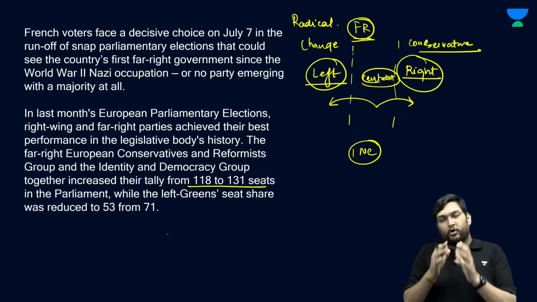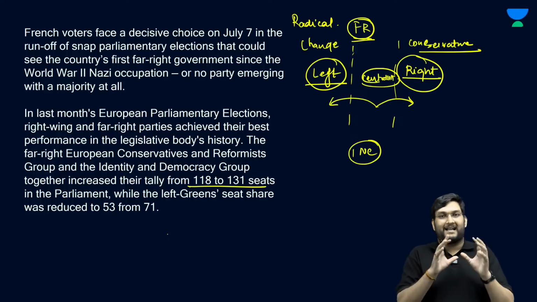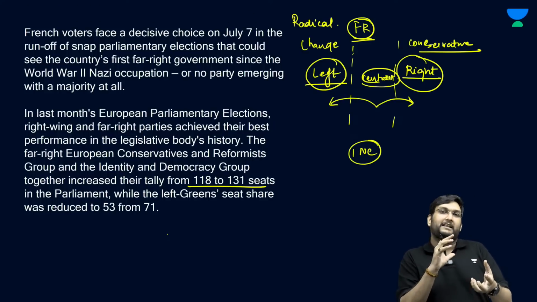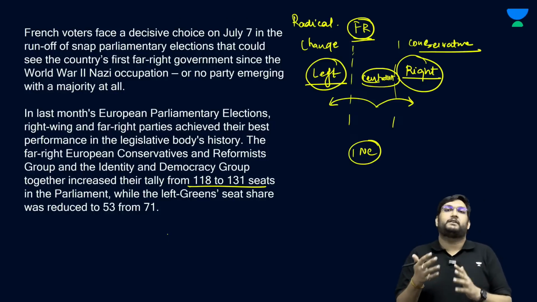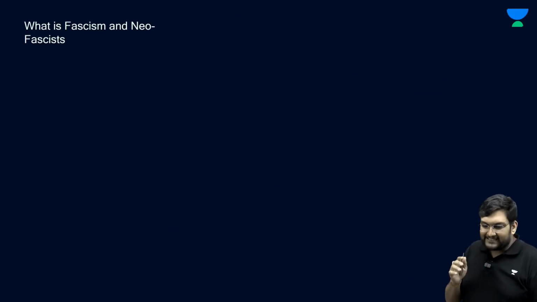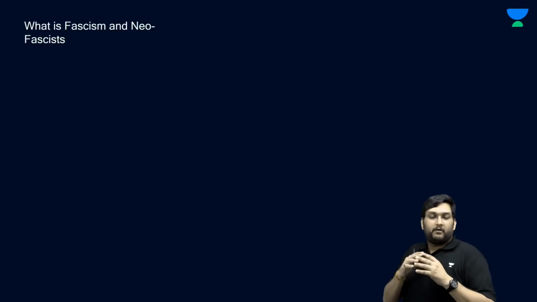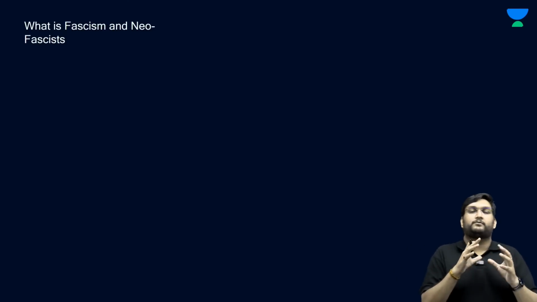But in Europe, it has a totally different connotation, because left and right has now taken up a totally different concept because of what happened in Europe after the First World War, which is the rise of fascism. Now, fascists are the worst of the worst when it comes to any political ideology or any regime.